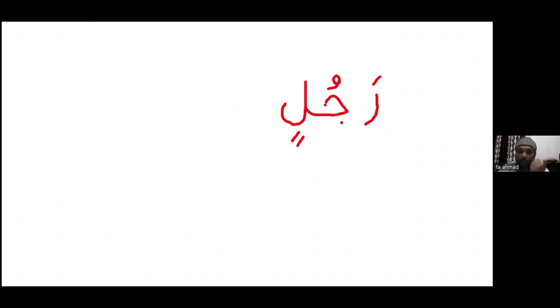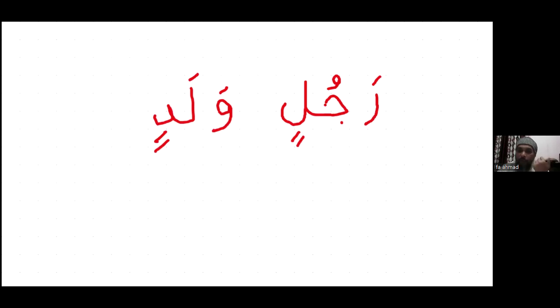Rajulin. And other example, wa fatha, lam fatha, wa fatha, lam fatha, and dal has tanween of kasra. So tanween of kasra sounds in. So dal has tanween of kasra, it sounds din.